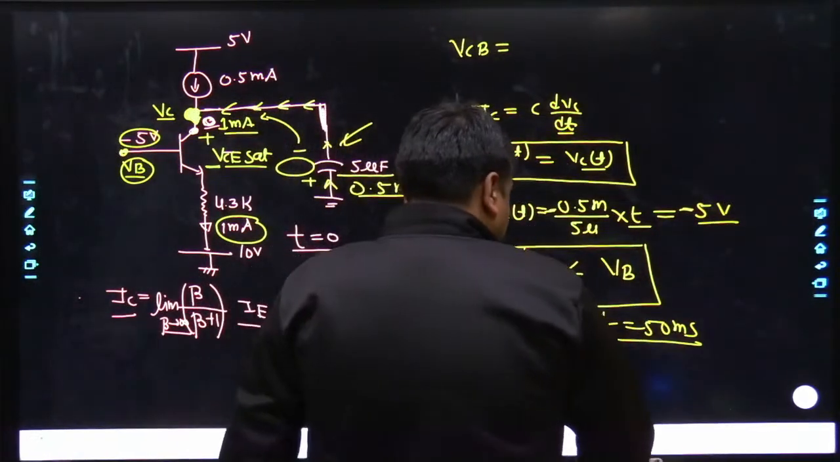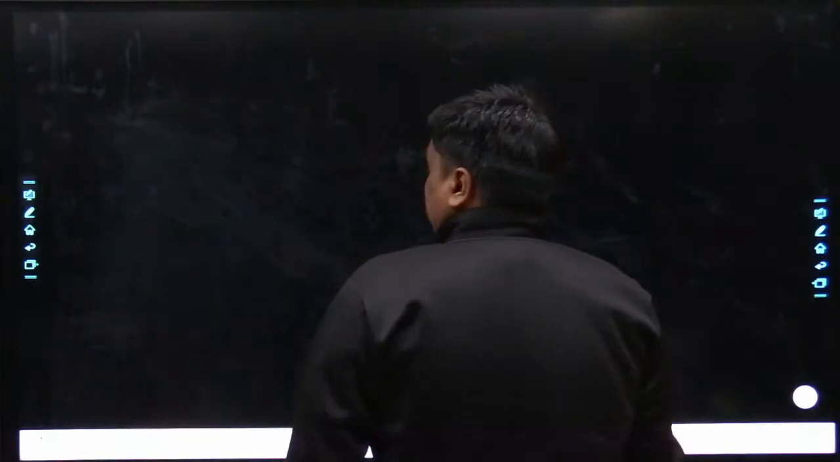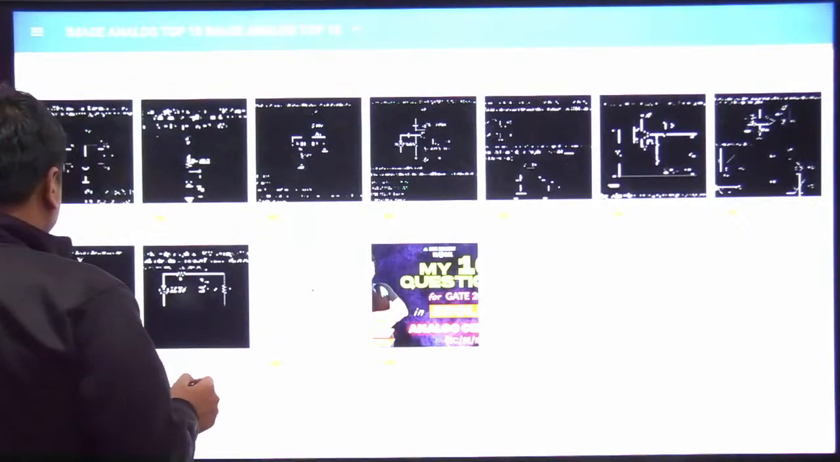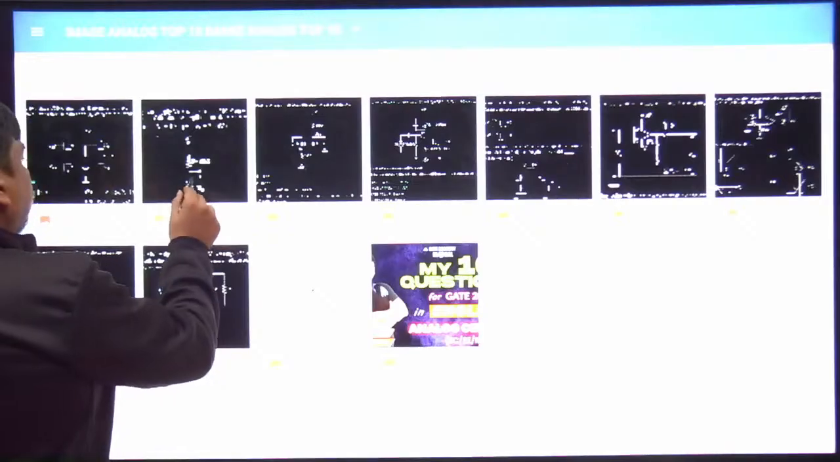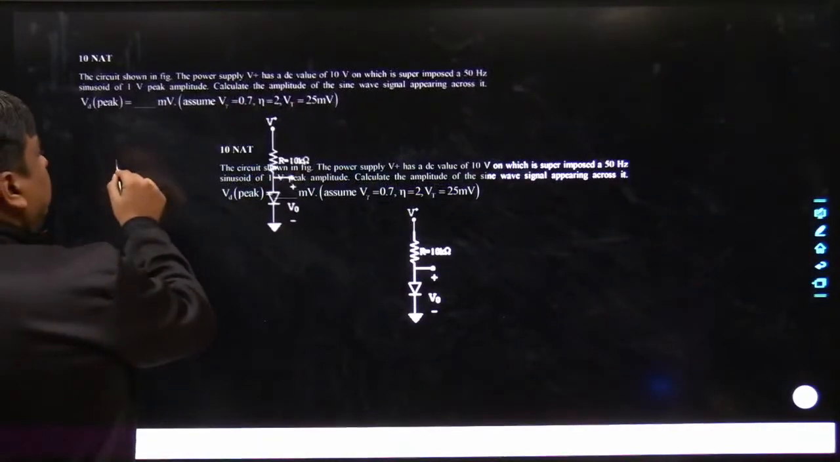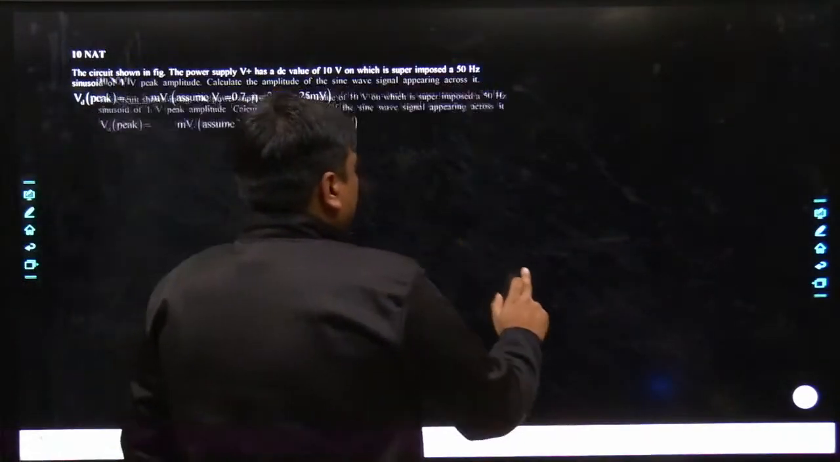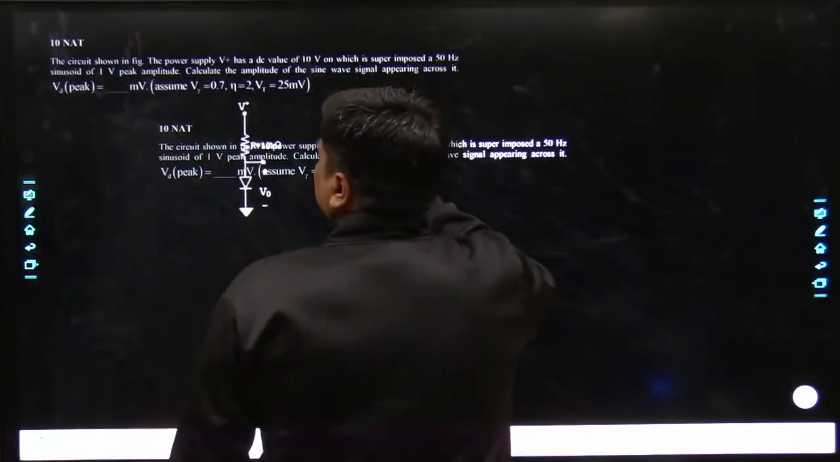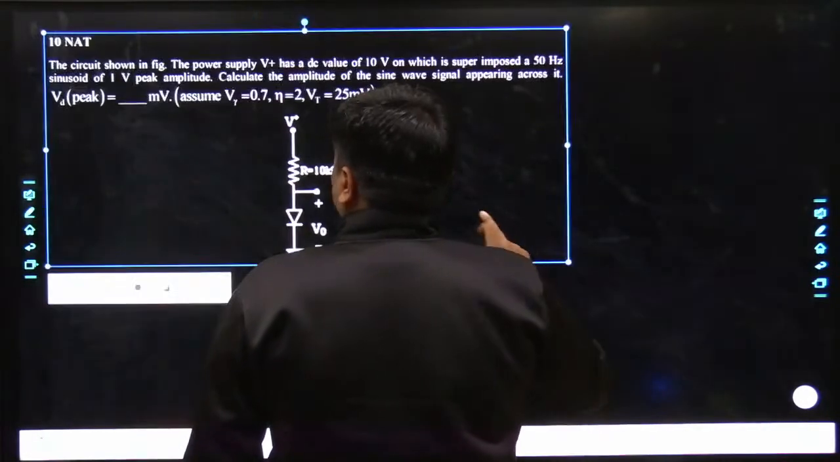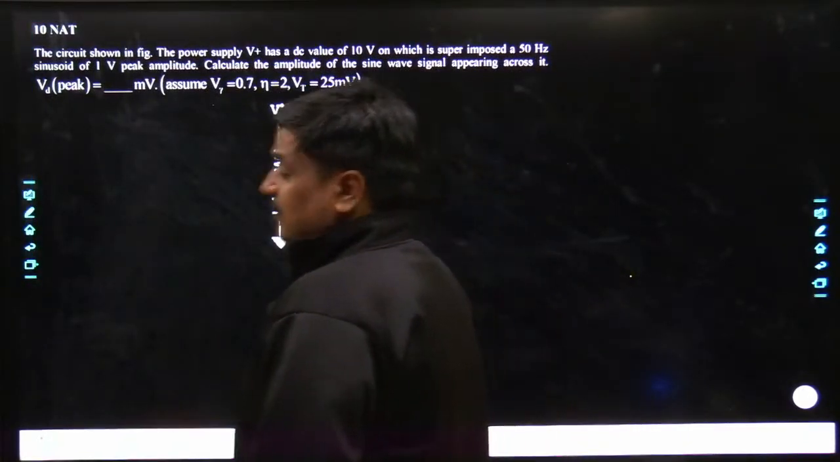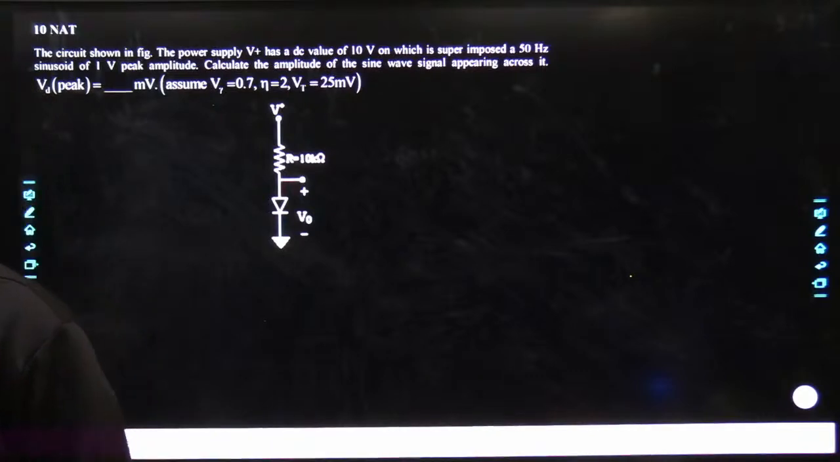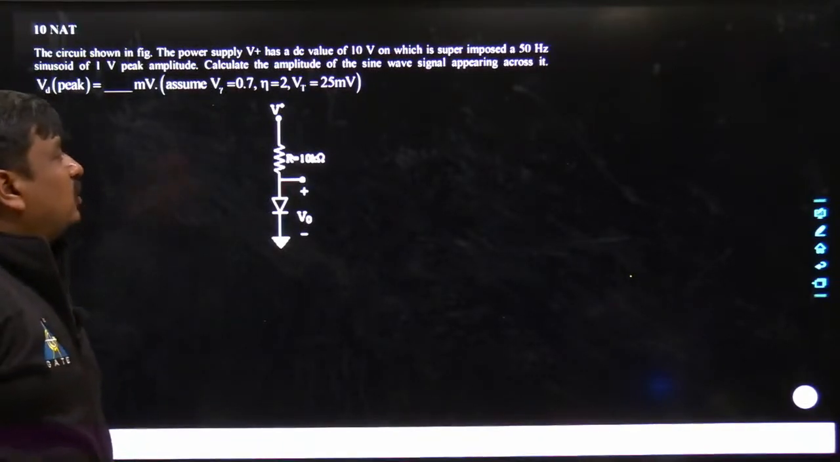The last problem of the day. So here goes the last problem, the 10th problem. And I have seen that more or less this sort of problem has started coming in the GATE examination, where we have to do the DC as well as AC analysis over the same circuit, or I can say we are dealing with the quiescent operation of the diode.